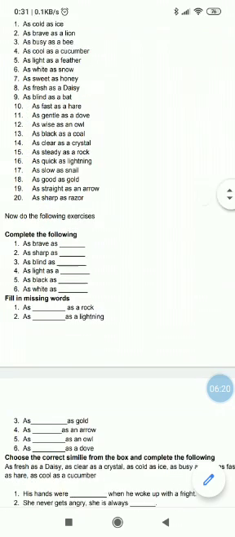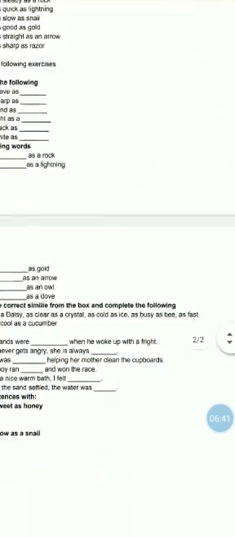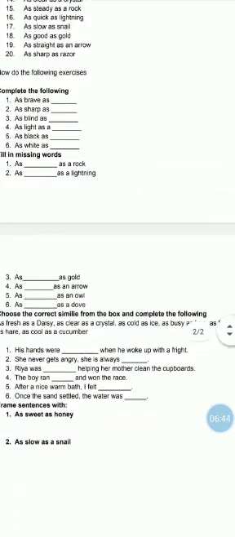Now after this, fill in the blanks. As steady as rock, as quick as lightning, as good as gold, as straight as an arrow, as wise as an owl, and as gentle as a dove. Now choose the correct simile from the box and complete the following.